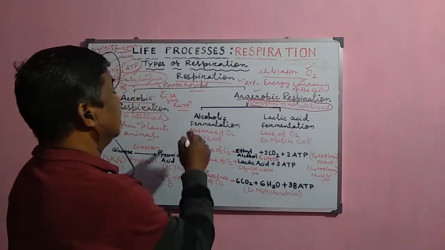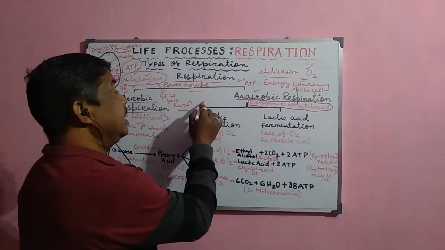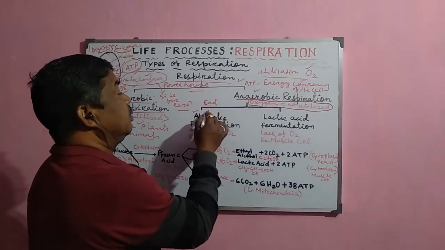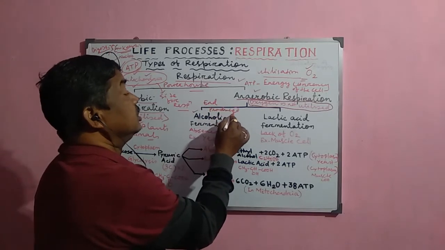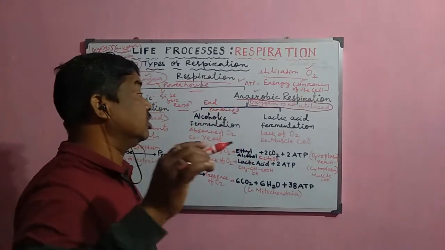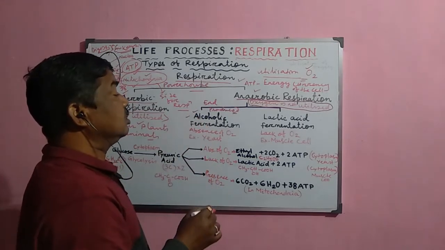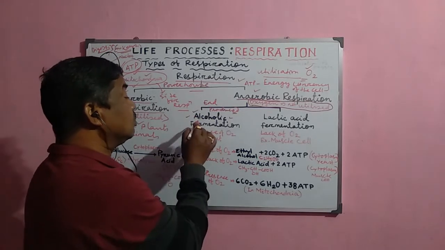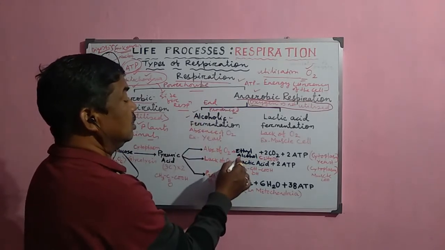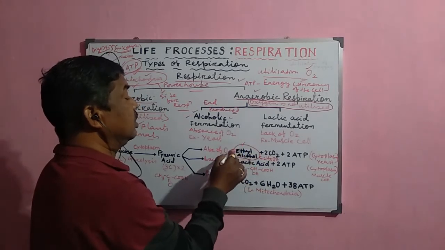The first is alcoholic fermentation, named on the basis of the end product. There is no complete oxidation of the glucose molecule; it is the partial oxidation. So the end product here is the alcohol, ethyl alcohol.